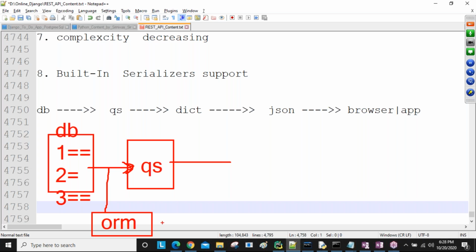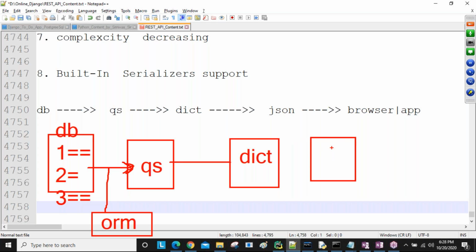Next, this query set data. Sir, ORM generally means we use the model name, for example Employee.objects.all method, or Employee.objects.get with a particular ID. Like this you are going to use, and those are the ORM queries. Now the query set data we again convert into a dictionary by writing some lines of code. Now this dictionary data we convert into JSON.